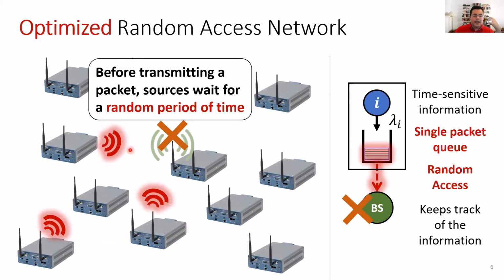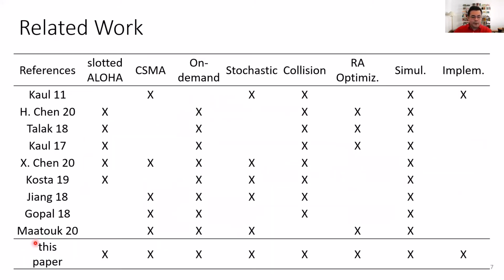In our paper, we analyze and optimize the random access network in terms of information freshness at the destination. This information freshness is going to be captured by a performance metric called age of information that we're going to formally define later in the talk. Here we have a few recent works that have considered this problem of analyzing and optimizing information freshness in random access networks.